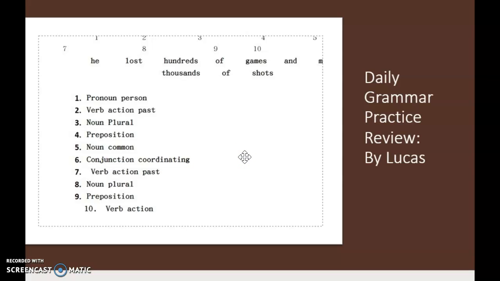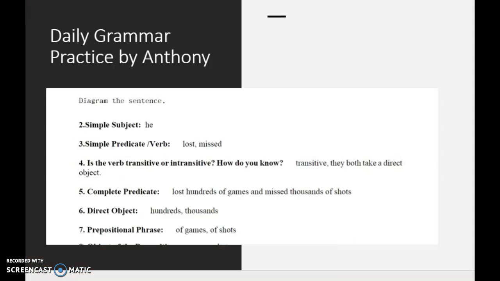Missed is a verb. Thousands is a noun. Of is another preposition. And shots is actually going to be a noun in this sentence. However, I love how Lucas in here tells you what type of conjunction, what type of noun, what type of verb, and tells you the tense. So he's going through and listing all the things that are options on his daily grammar practice. So nice work, Lucas.